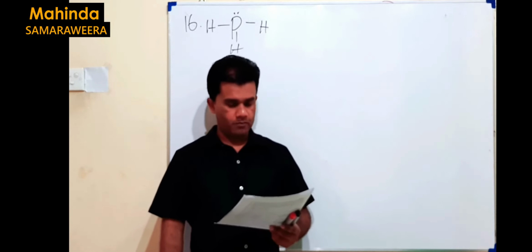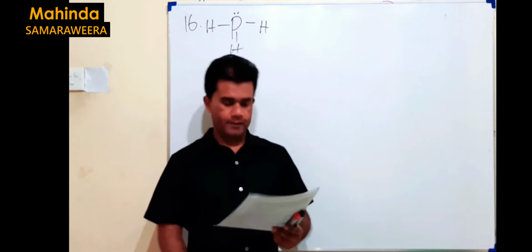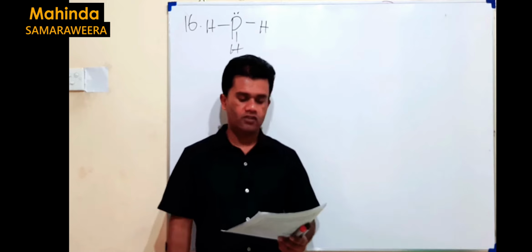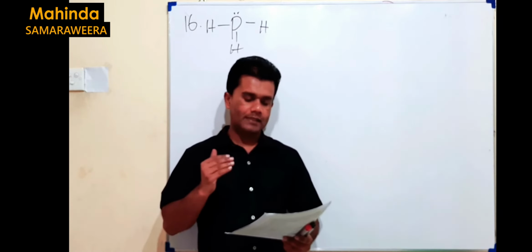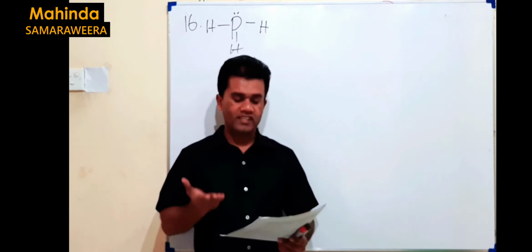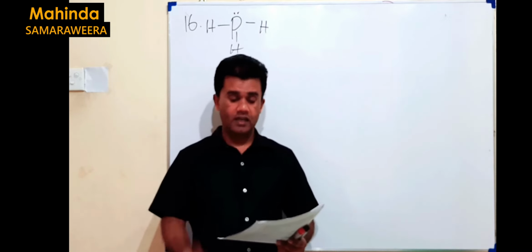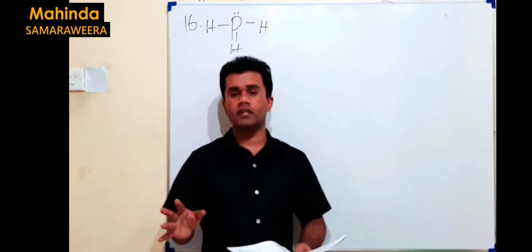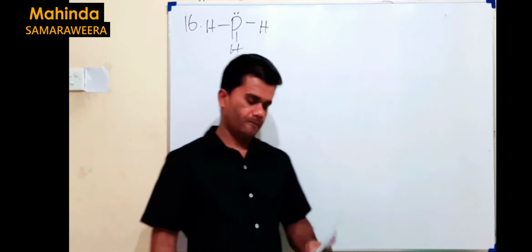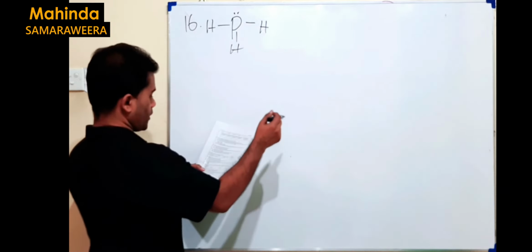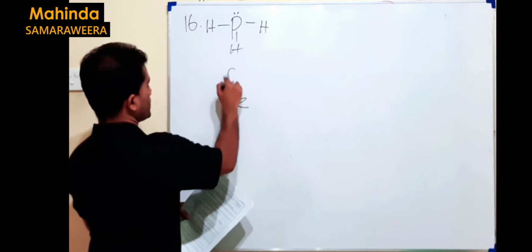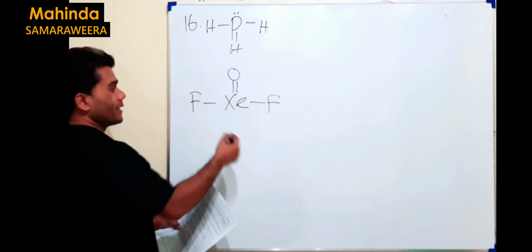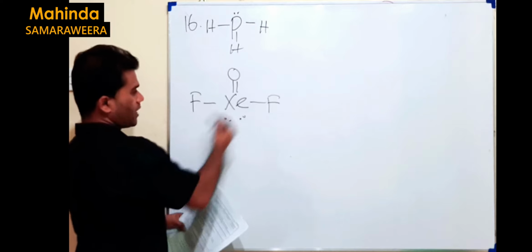Considering the bond arrangement around the central atoms, you are given that XeOF2 and COF2 molecules have the same shape. You can say these are different. I mean, the central atom is xenon here, and the other one is carbon. Those are from 2 different groups, so they should definitely have different repulsive units. If I draw it and show you, then you can get it, but no need to draw it. We get XeOF2 like this, but xenon is from group 18, with 8 electrons, so there should be 2 lone pairs like this.